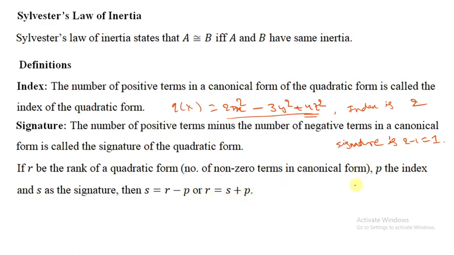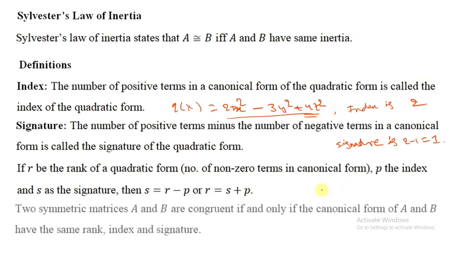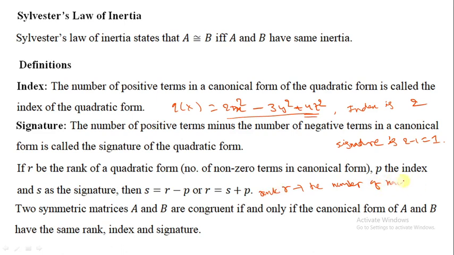Or you can say the rank is also the number of non-zero eigenvalues. Because when we convert a quadratic form to canonical form, the coefficients of x square, y square, z square are the eigenvalues of that matrix.